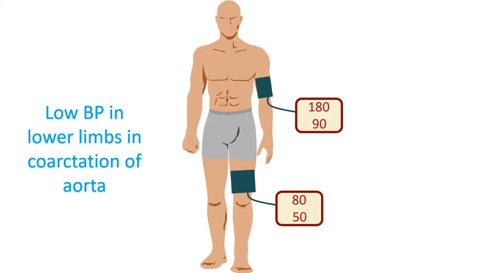Simplest way of detecting a coarctation of aorta is by checking the pulses in the groin and comparing them with those in the arm. The difference in pulse volume can be documented better by recording the blood pressure in the upper and lower limbs. The lower limb blood pressure is usually higher in normal individuals, but in coarctation of aorta, it is significantly lower than in upper limbs. This is one of the reasons why it is taught that in the initial examination of high blood pressure, the lower limbs should be checked.